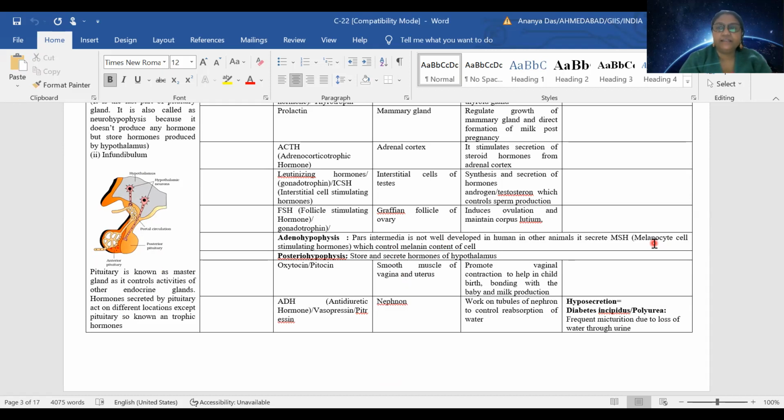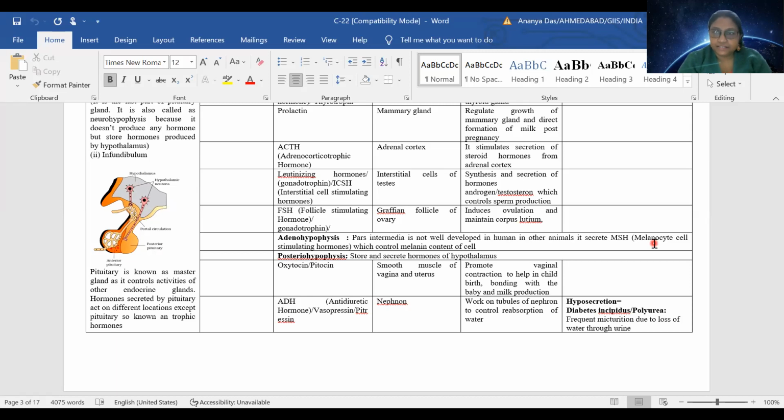Although we have melanin in our cells, in our case the melanocyte cells are not stimulated by this hormone because it is not secreted in us. Okay. So after the adenohypophysis, next we will talk about the posterior hypophysis. As I mentioned earlier, this doesn't secrete anything; it is simply storing the hormone secreted by the hypothalamus.